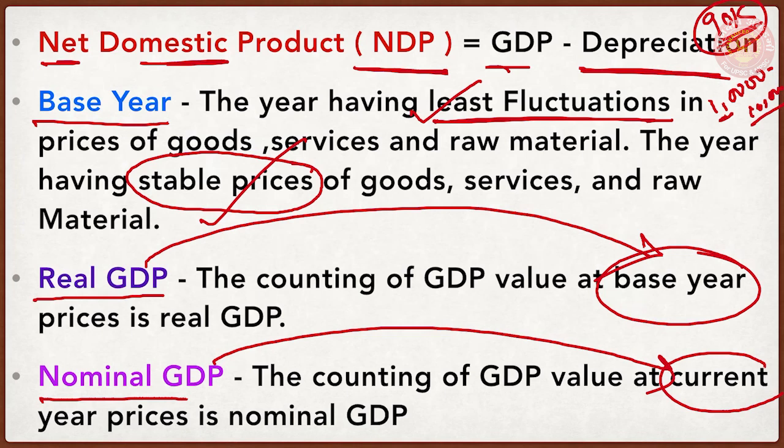So I repeat once again, these four definitions are there. First, net domestic product, it stands for GDP minus depreciation. Second, base year, it is a reference year wherein the prices of goods, services and raw material are relatively stable and are least fluctuating. Third, real GDP, when the value of GDP is counted at base year prices, it is real GDP. And nominal GDP, when the value of GDP is counted at current year prices, it is nominal GDP.